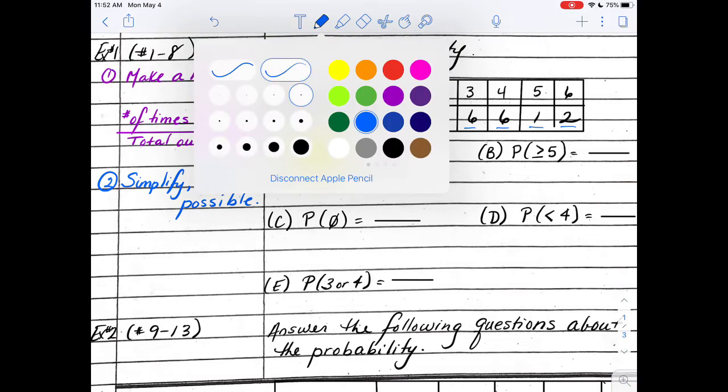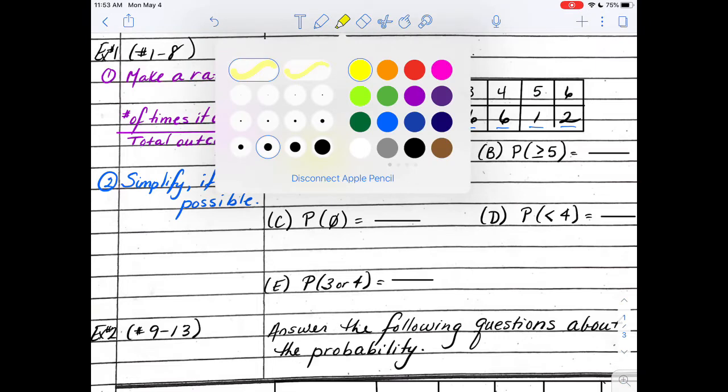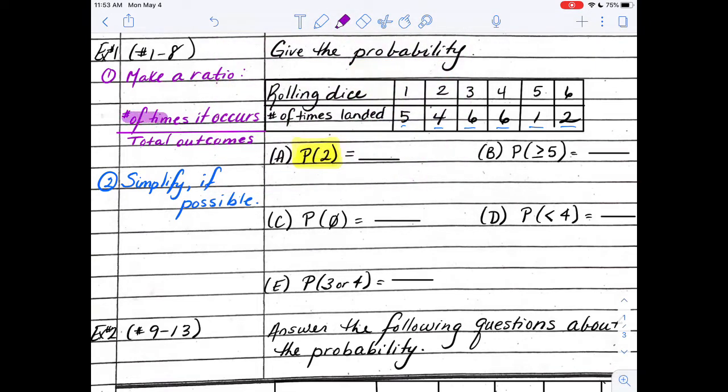Well, I told you probability can be a ratio, a decimal, or a percent. And for numbers 1 to 8 tonight, I want you to give it to me as a ratio. So the first thing we're going to do is ask how many times did what I want occur? In this case, a 2, I got that 4 times.